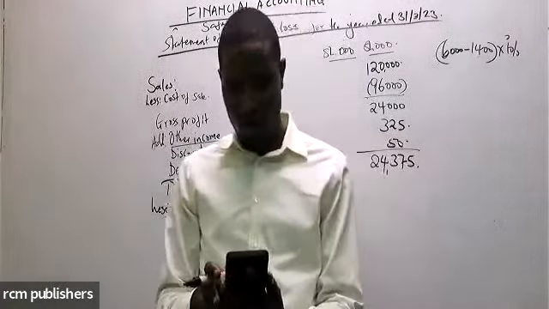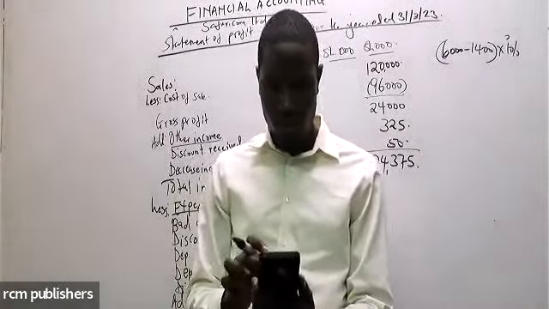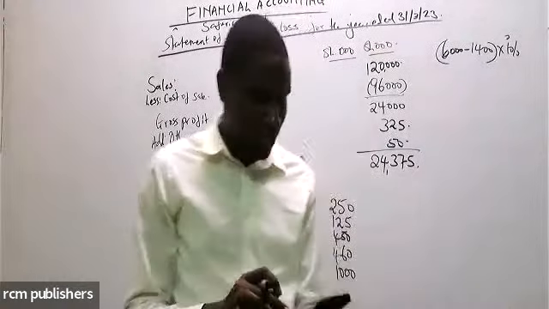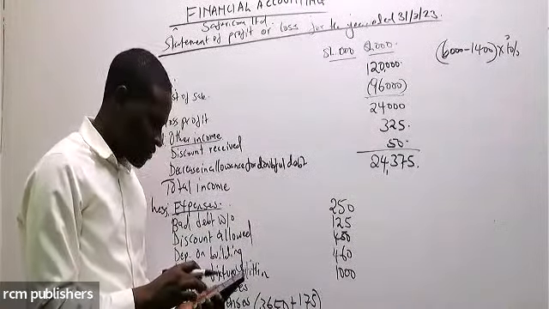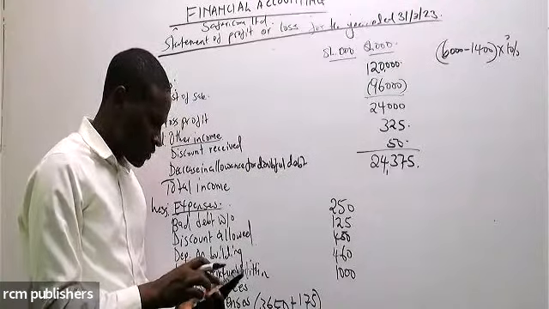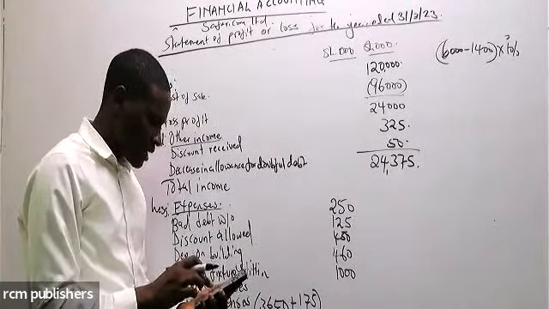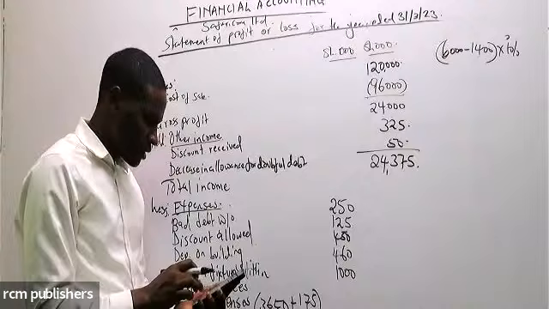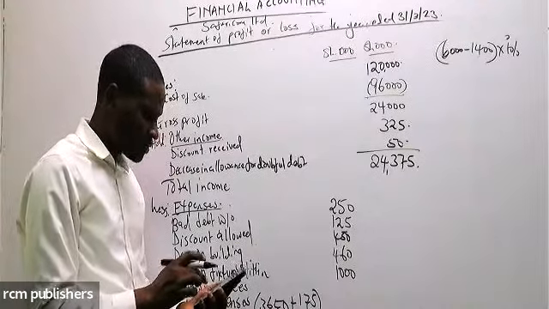When you add the two, what are you getting?